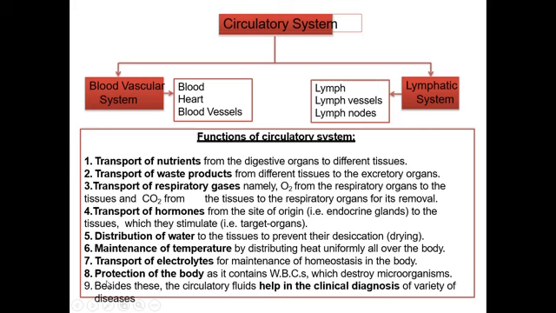How is protection of the body possible? The blood contains different types of WBCs, that is white blood corpuscles, which destroy the microorganisms or different types of infections present in our body. Besides these, the circulatory fluids help in clinical diagnosis of a variety of diseases, like hormonal imbalances. T3, T4 levels can be determined from the blood. So these are some functions of the circulatory system.